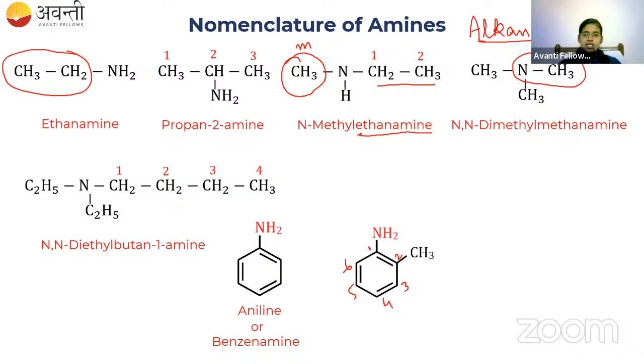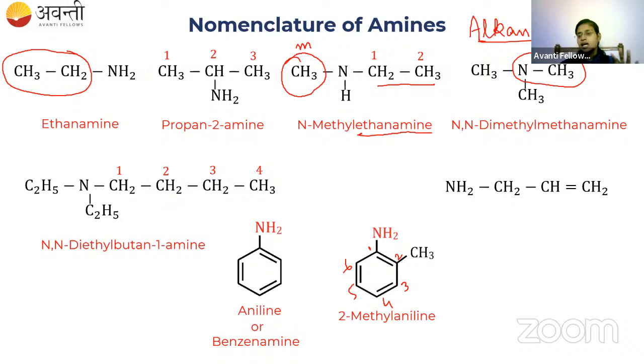So to the second carbon, methyl is attached, right? So it is called 2-methyl aniline. It is called 2-methyl aniline or 2-methyl benzenamine. Both are correct only. Okay. So let me go for the last compound.